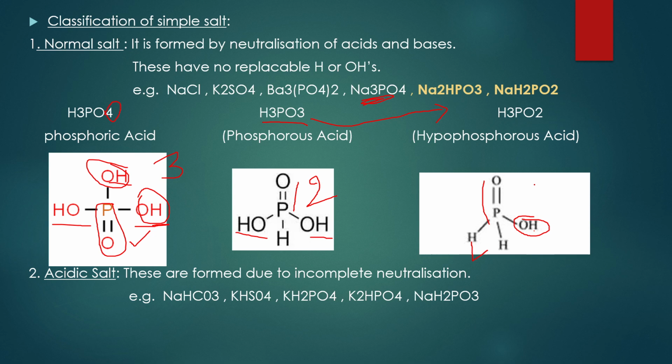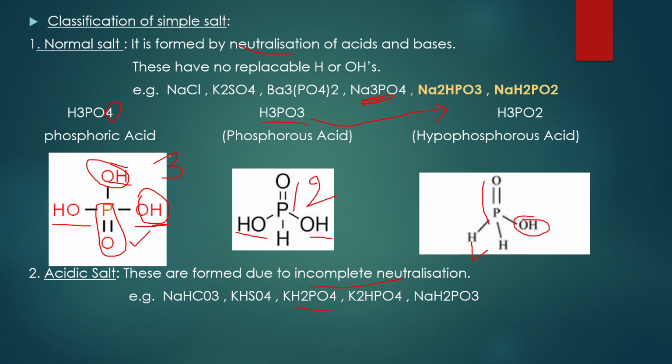Next, acidic salt. Acidic salt or basic salt, anything it might be. Normal salt is formed by neutralization, and these are formed by incomplete neutralization. Examples you can take are NaHCO3, KHSO4, KH2PO4. KH2PO4 is similar to H3PO4.